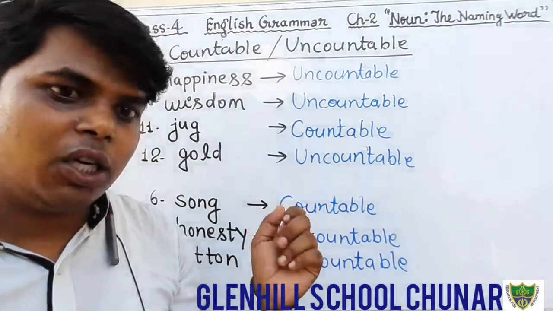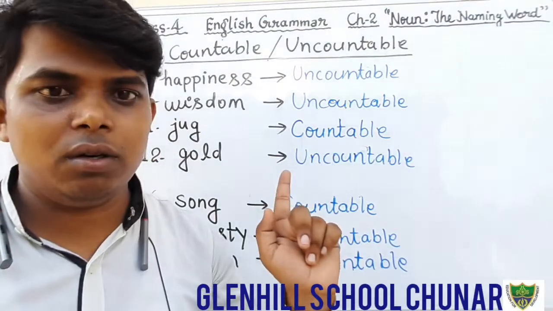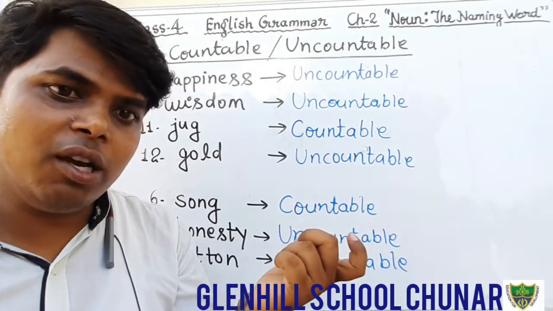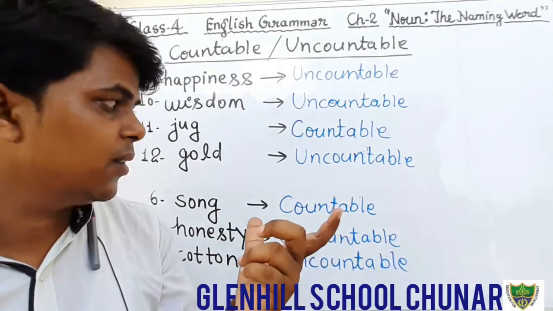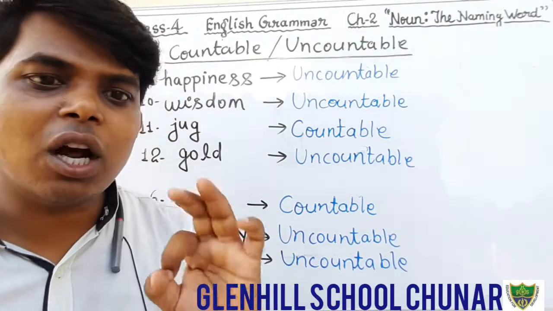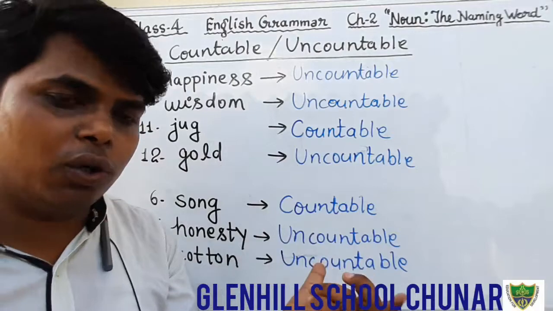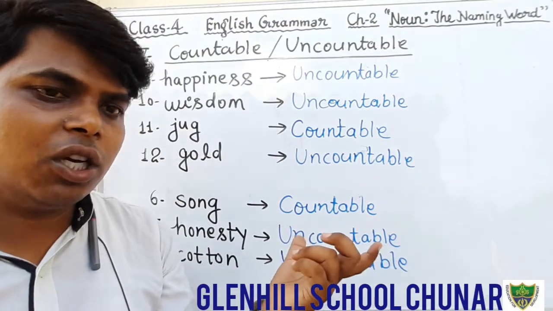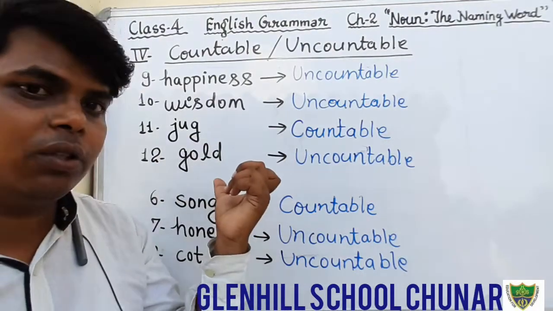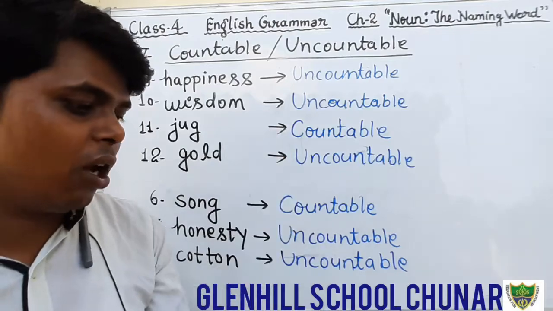Okay, students, if it is written ring, necklace, then that will be countable. But we cannot count the gold. We can count the necklace, we can count the rings, we can count the earrings, we can count the ornaments made by the gold. But we cannot count the gold. That is material noun. Okay, so that is uncountable noun.